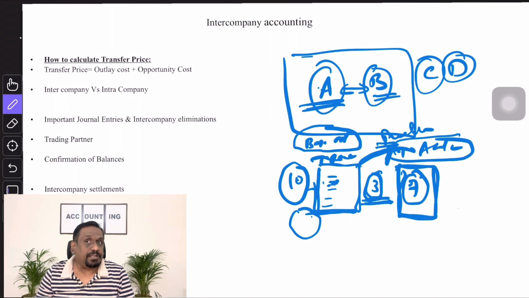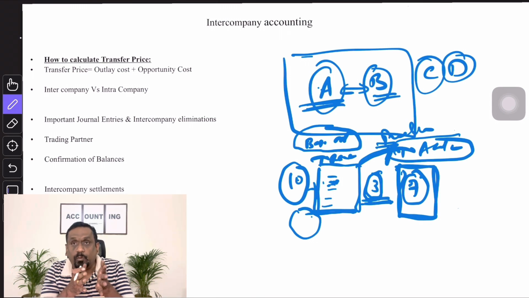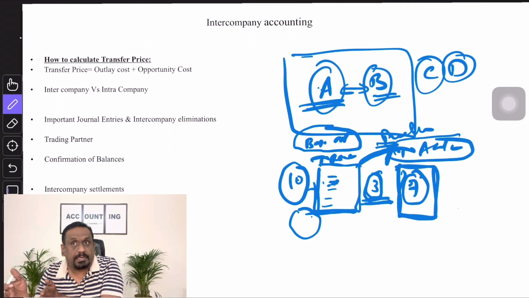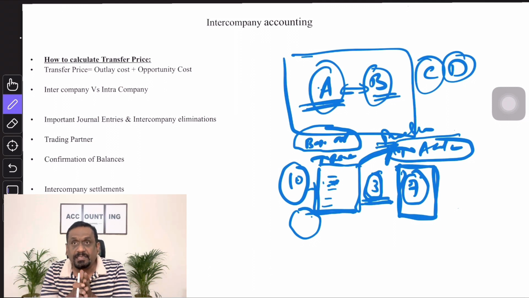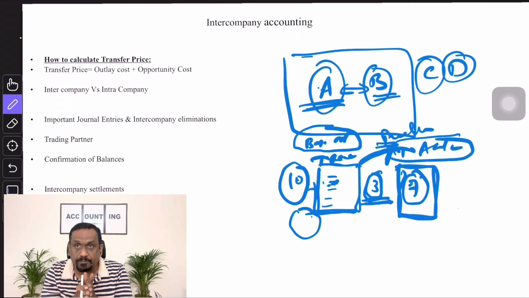So, why is confirmation of balance required? Confirmation of balance is required to make sure that whatever transactions are recorded in one trading partner are recorded in the other trading partner, to make sure that both the balances are matching. If the balances are not matching, we need to make sure that we book the accruals to match those transactions by the end of the month. So this is very, very important.